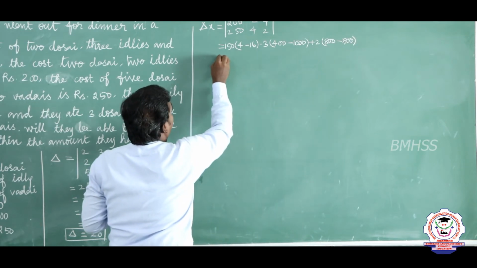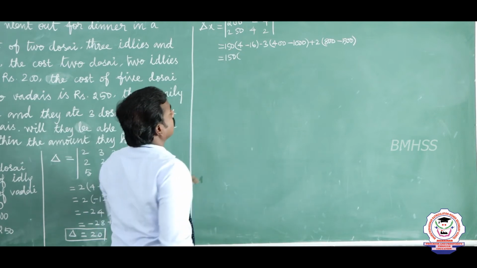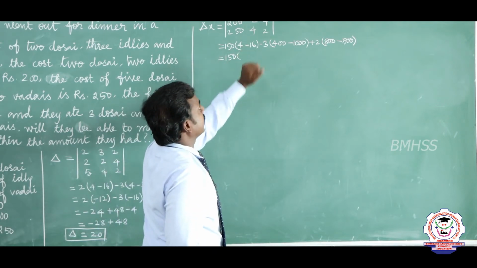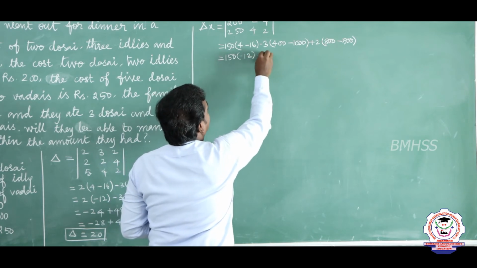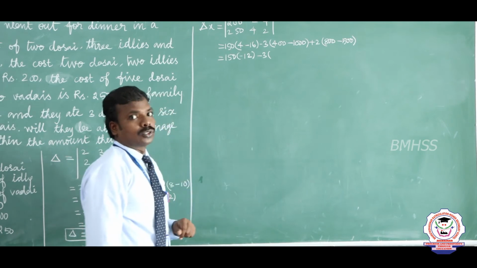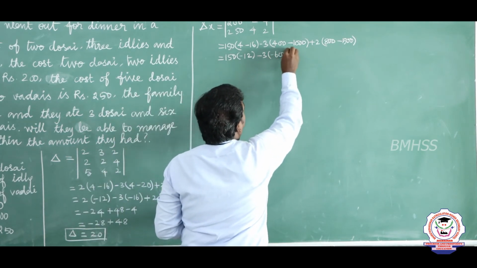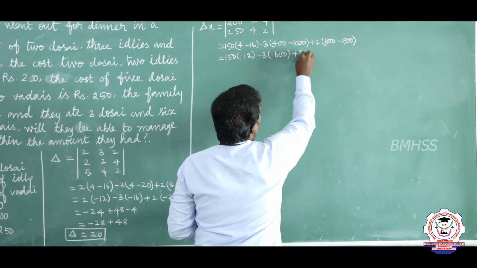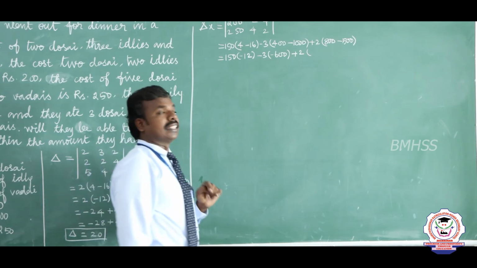From this we can write 150 into 4 minus 16, which is minus 12. And minus 3 into 400 minus 1000, so we get minus 600. From this, minus 600 and plus 2 into 800 minus 500, so the remaining is 300.